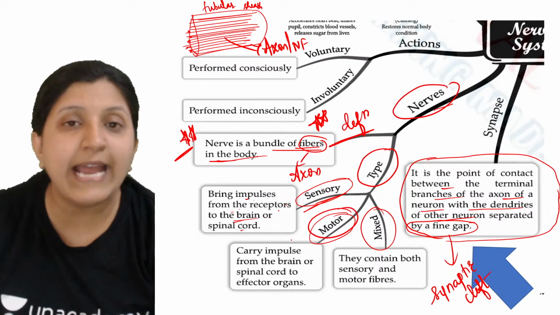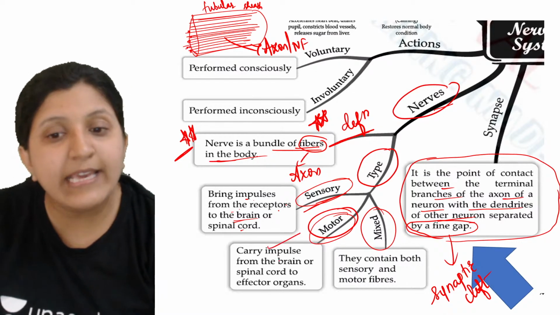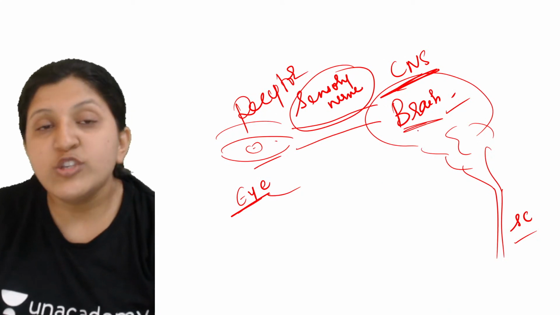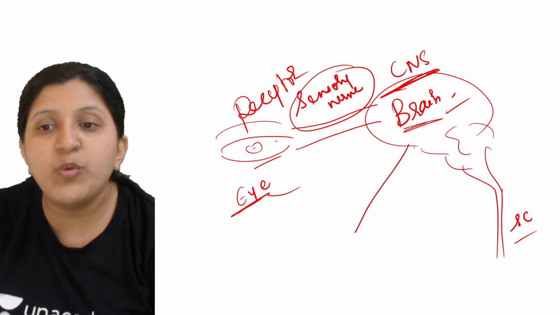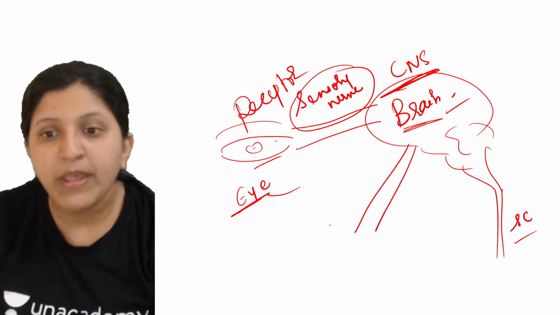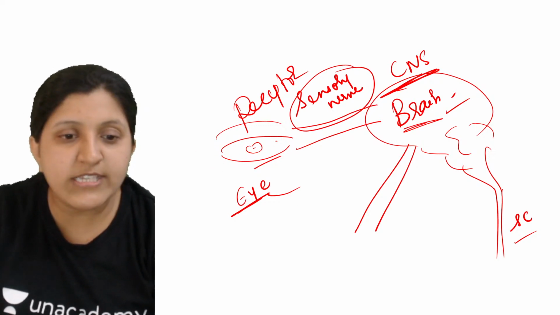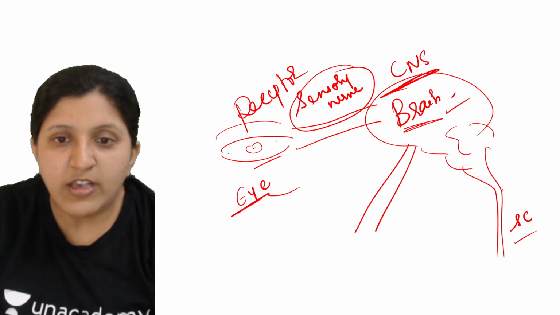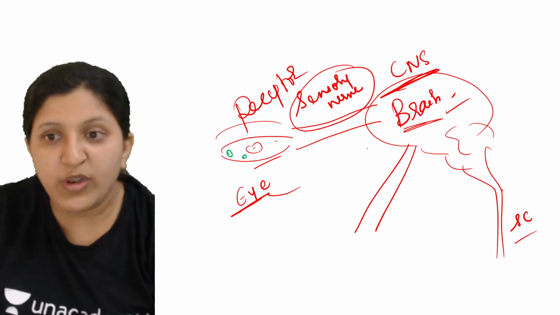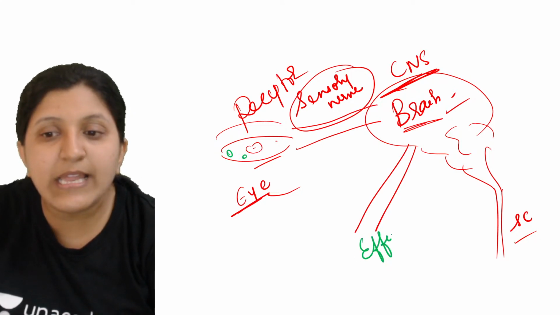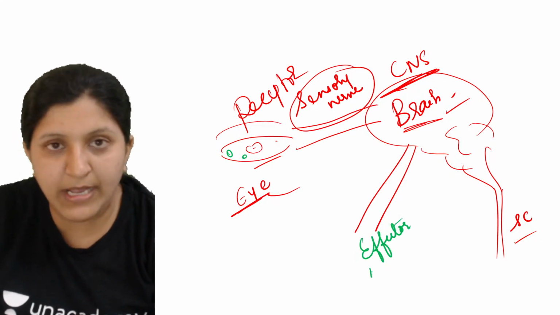Now what exactly is a motor nerve? It carries the impulse from the brain or spinal cord to the effector organ. So what will happen? There is one more nerve that is arising. Let's say some object is falling into the eye. Now the effector is basically a muscle, or it can be a gland also.